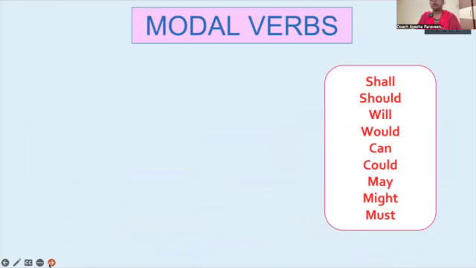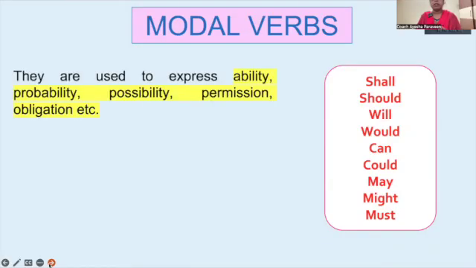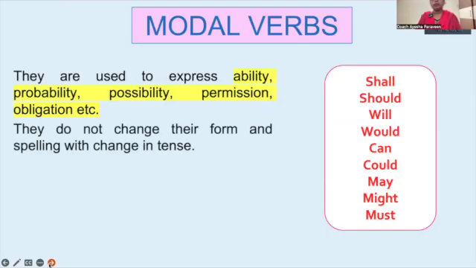Modal verbs: shall, should, will, would, can, could, may, might, must. They are used to express ability, probability, possibility, permission, obligation, etc. They do not change their forms and spellings with changes in tenses.